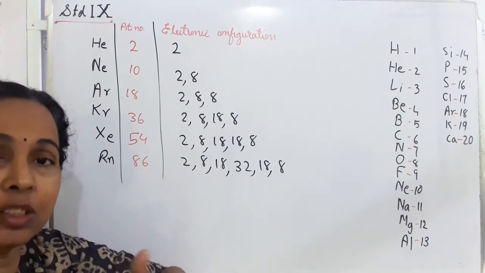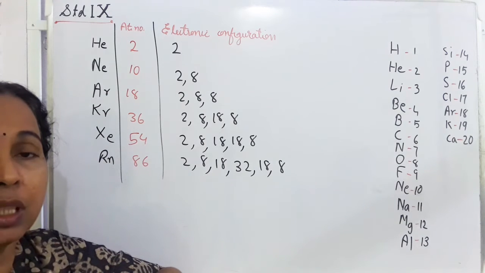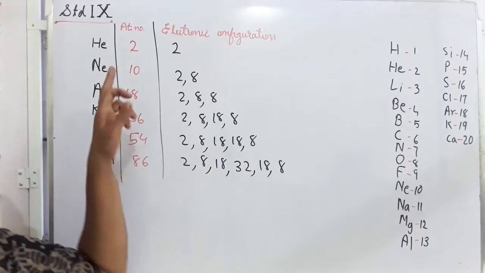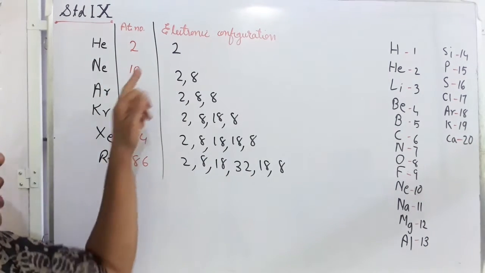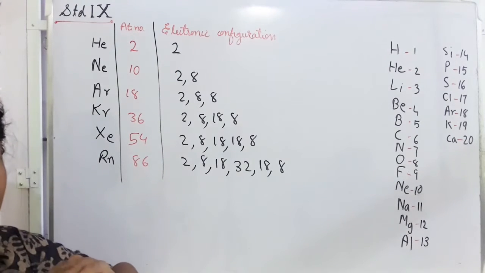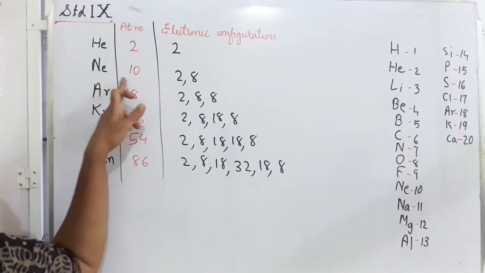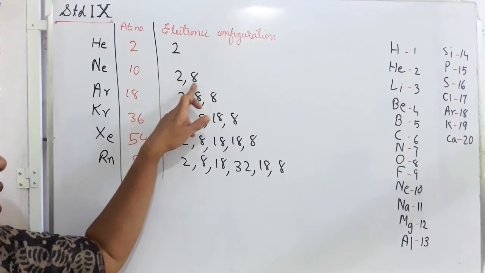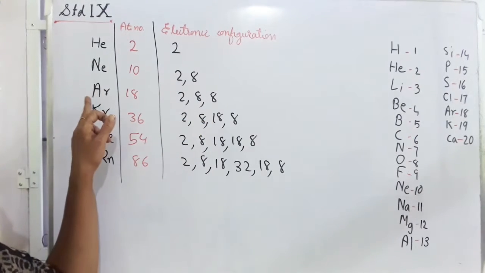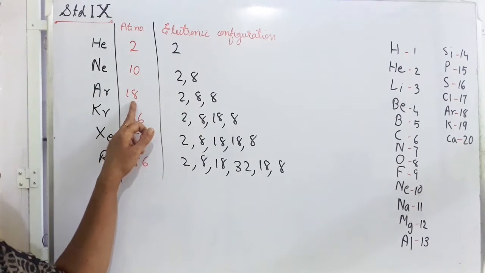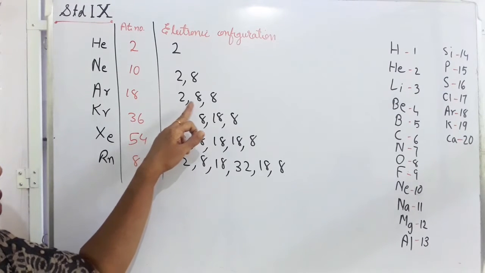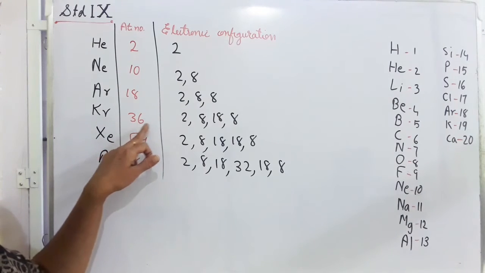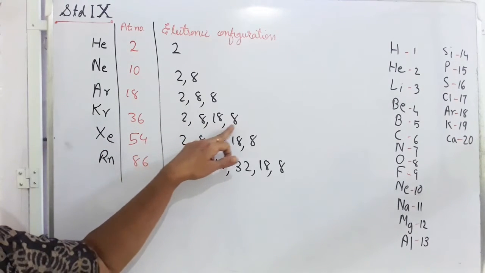So they studied the atomic structure of these atoms, and they understood the electronic configuration of these elements. Helium's atomic number is 2, so its electronic configuration is 2, because the first shell can accommodate 2. Neon's atomic number is 10, so electronic configuration is 2, 8. First shell 2, second shell 8, total 10. Argon's atomic number is 18, so its electronic configuration is 2, 8, 8. Krypton, atomic number 36, has electronic configuration 2, 8, 18, 8.